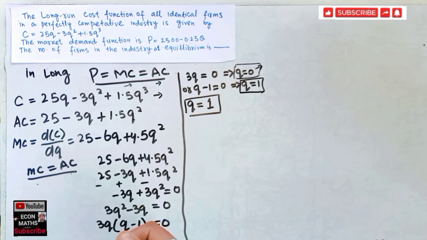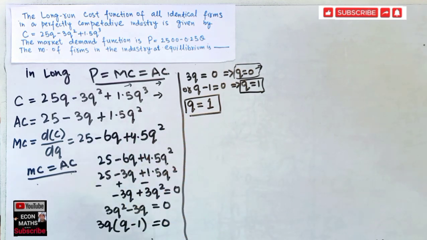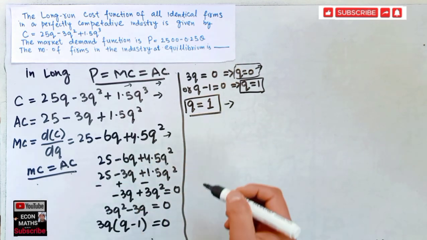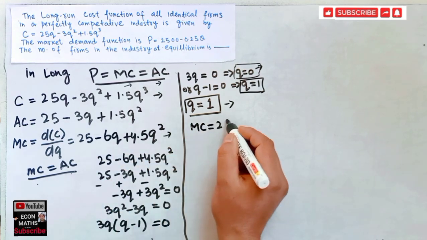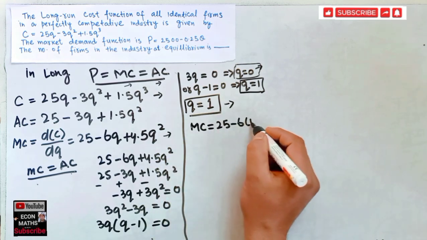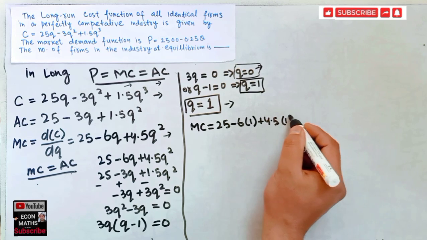Next we will calculate the market quantity. Rather, first we will calculate the marginal cost. Since our q is equal to 1, we put q equal to 1 in this marginal cost function. So our marginal cost is equal to 25 minus 6 times 1 plus 4.5 times 1 square.